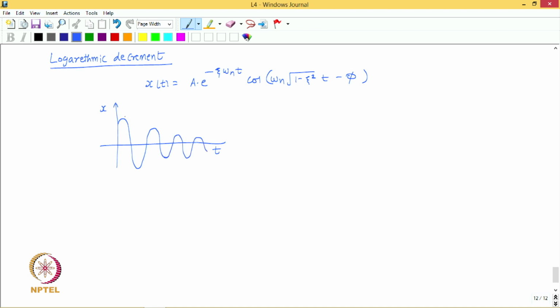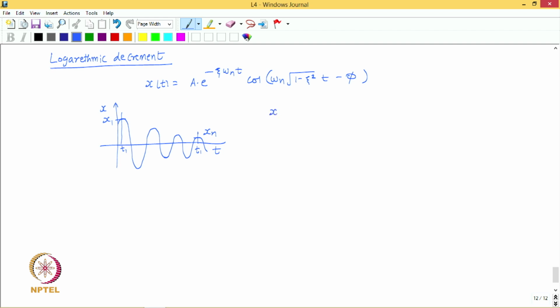And so on. So, let us say the amplitude at instant t1 is x1, and say after n number of cycles, the amplitude is xn. So, at instant t1 we reach amplitude x1, and after a lapse of n number of cycles we reach xn, then what is the ratio of x1 and xn? That is what we would like to determine.